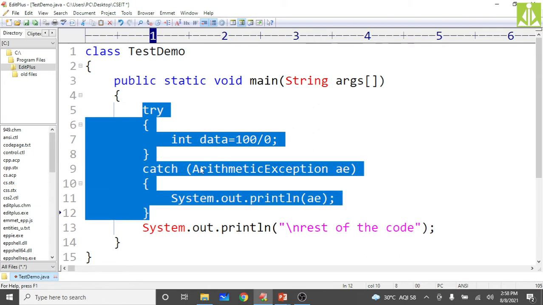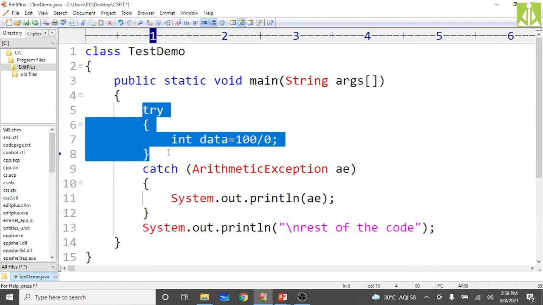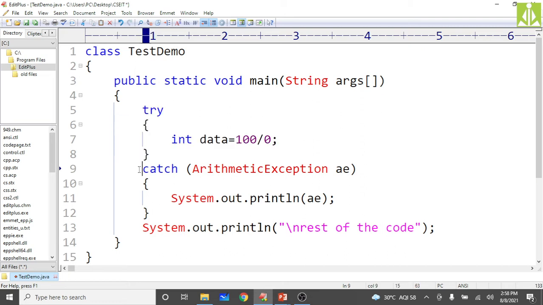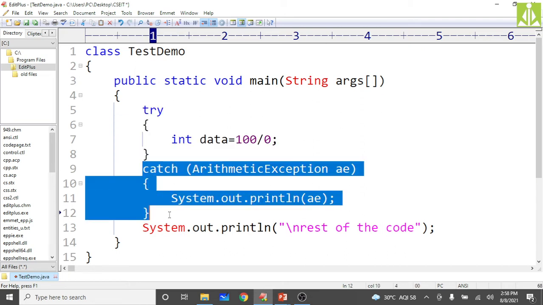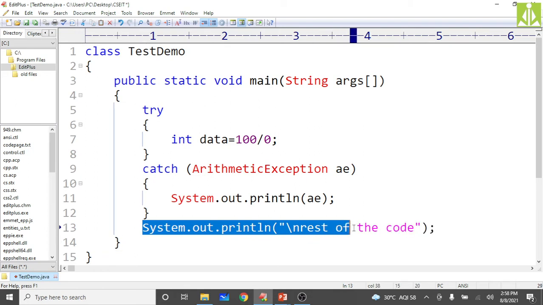So next thing, what will happen? As the exception is handled properly, and the control is not given to Java's default exception handler, the control will remain inside your application itself. So after generating the exception, throwing the object, catching the object, and handling the object, the control goes to the next statement, the System.out.println statement, and it will print the rest of the code message on the output screen. So this is the advantage of handling the exception.